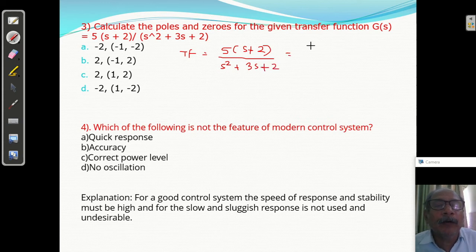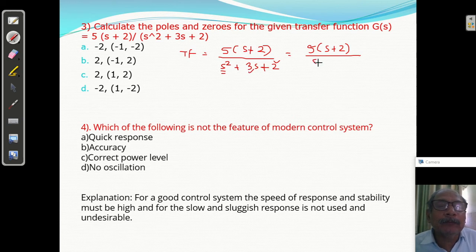So 5s plus 2 upon s square plus 3s plus 2. It is a second order system, so we can find two roots and write it in factor form. The product of the two numbers should be 2, and their sum should be 3.